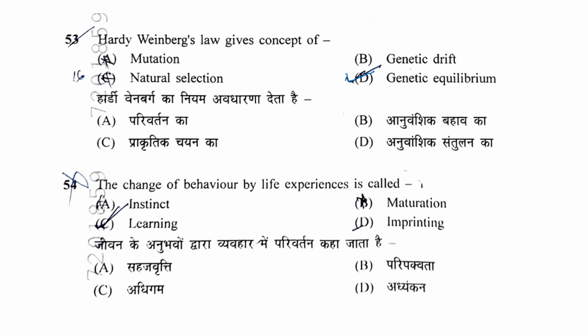The change of behavior by life experiences is called: A instinct, B maturation, C imprinting, or D learning. So the right answer is learning. So learning affects our behavior, and we get this by life experience.